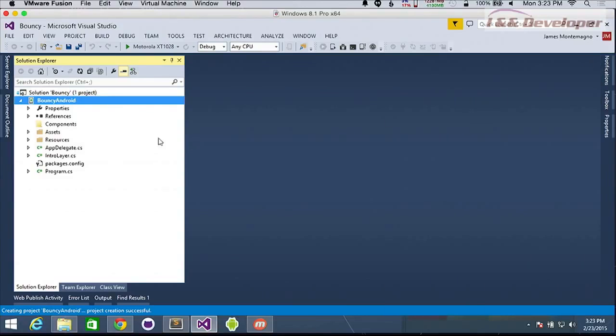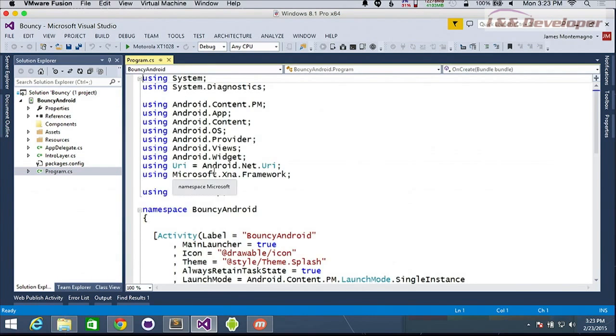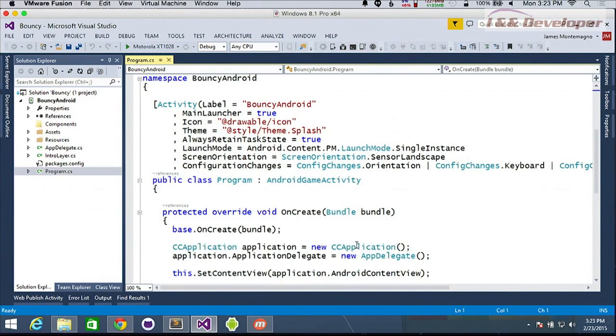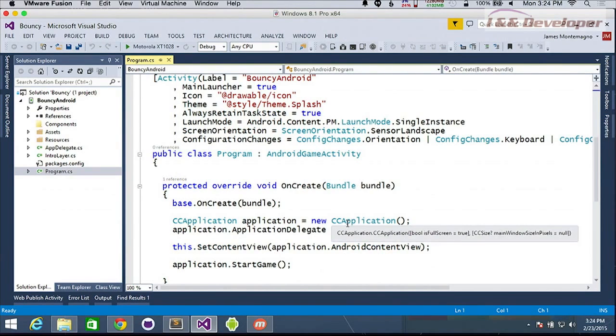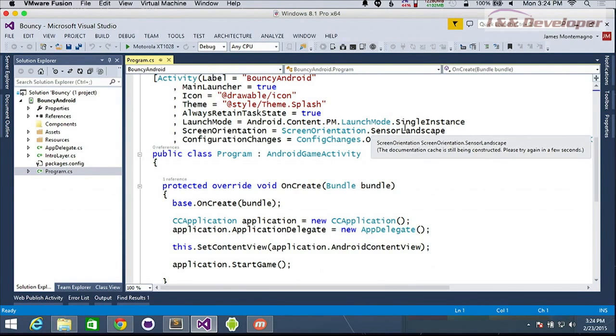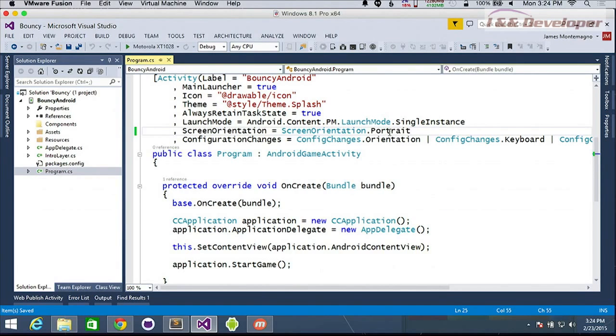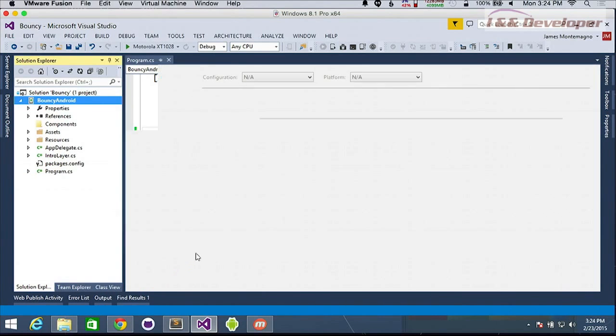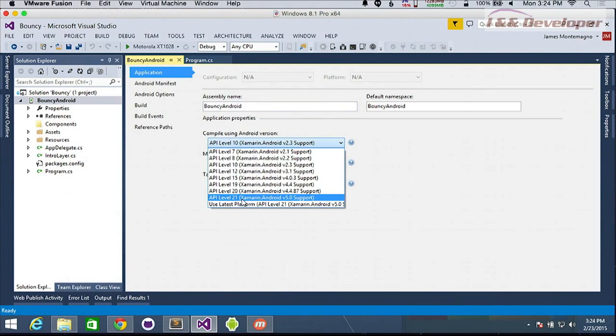Automatically by default, we're going to get a program, which is the base of our application. Now, this is going to control if you want landscape or portrait mode, and this is going to set up our application. So this is our main activity of our application, and we're good to go. So I'm going to change one thing. This game is going to be all portrait, so we're going to change it to portrait. We'll see screen orientation. We're going to change that to portrait, just so it stays correct. And you can obviously adjust for that as well. One other thing I'm going to do is we're going to make a few modifications here to our compile.